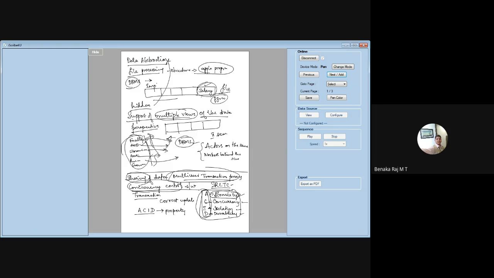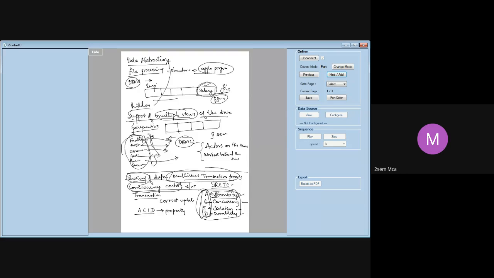Ma'am, can we go through the ACID properties once again? Yeah, ACID properties. I said any transaction should always have these ACID properties. ACID property means what? Atomicity. A means atomicity. Atomicity means what? Either you do all the transactions in one shot or you don't do any of them.